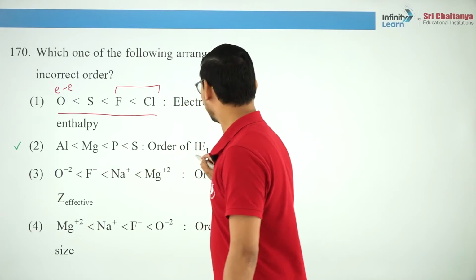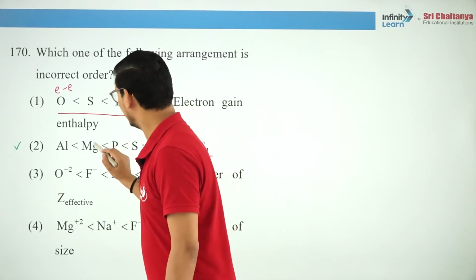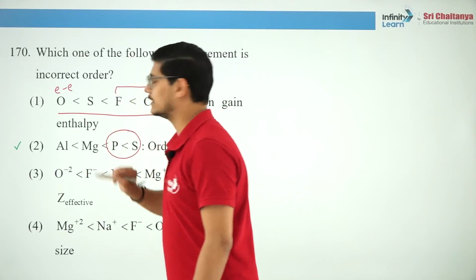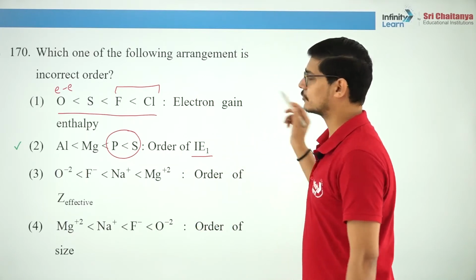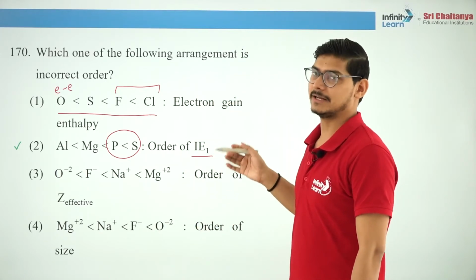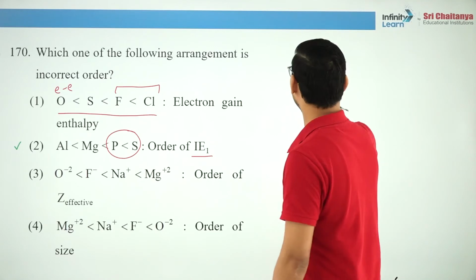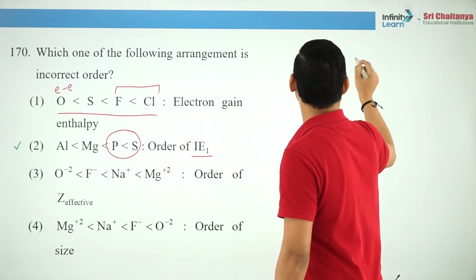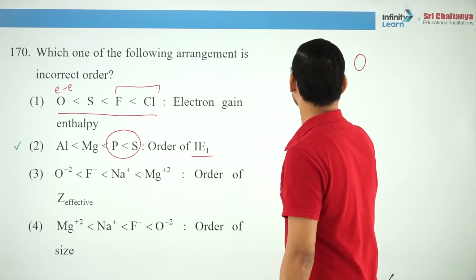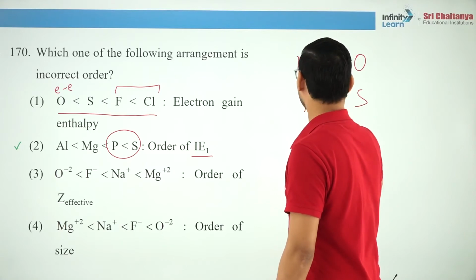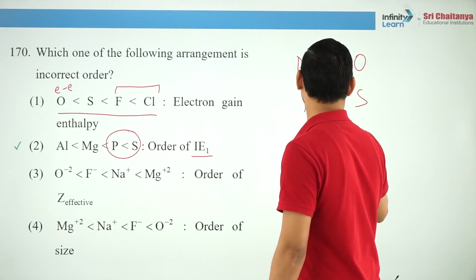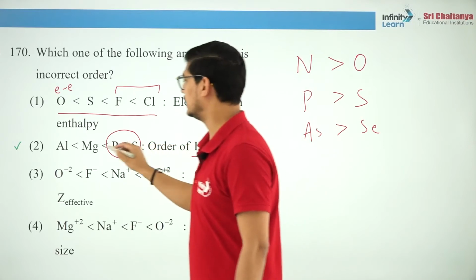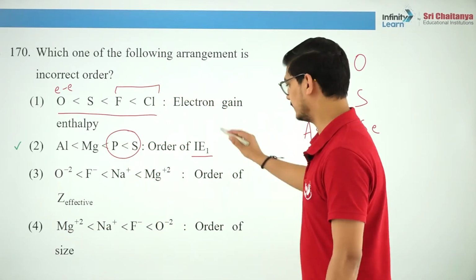In this order of ionization enthalpy, you should know that there is an exception, okay? Out of group 15 and group 16, group 15 elements have higher ionization enthalpy for the first 3 elements. So nitrogen and oxygen, it has higher ionization enthalpy, okay? So you should remember that. So this is the incorrect order, okay? Rest of them are correct.